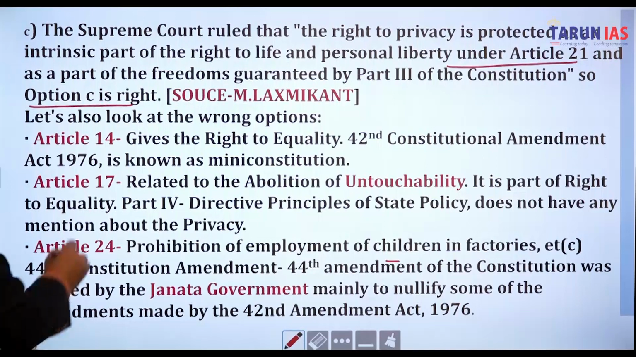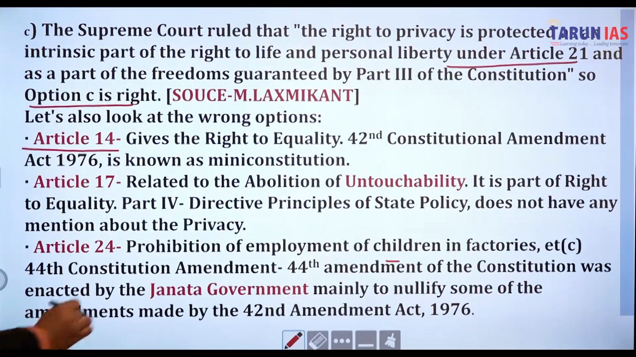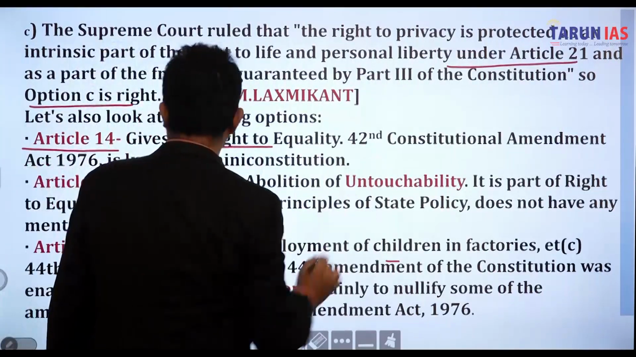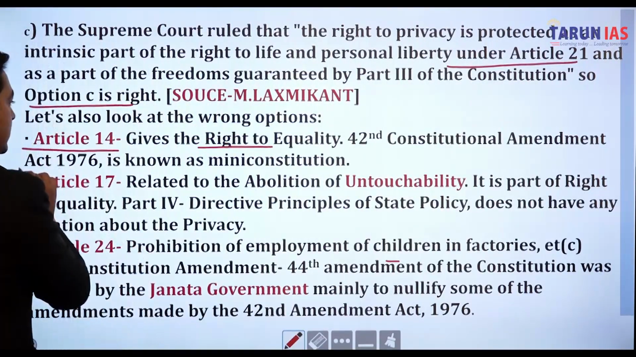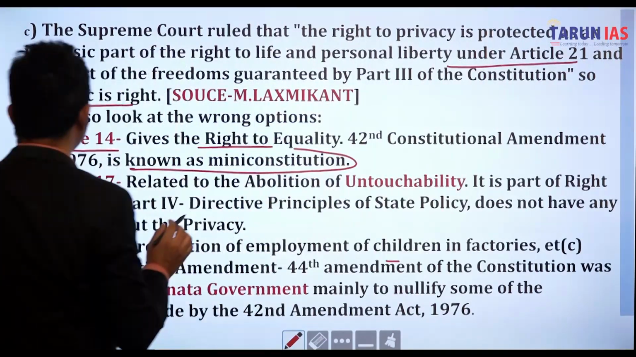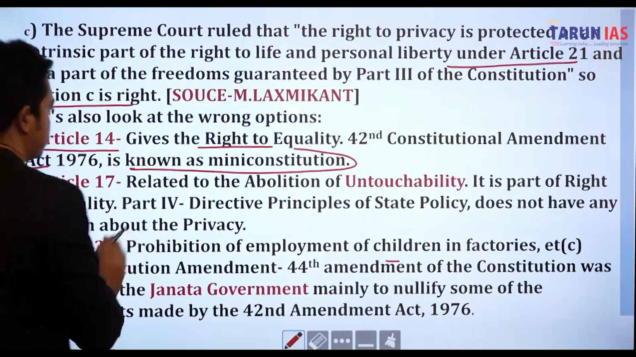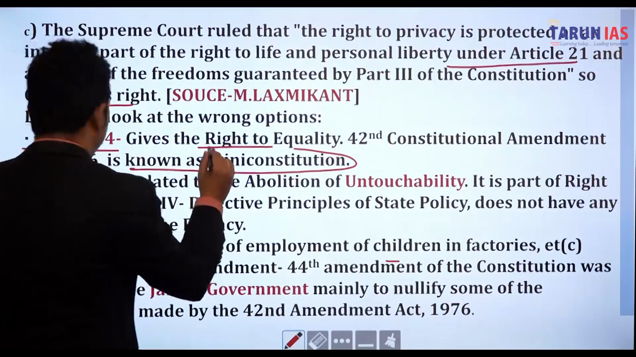Now, what about Article 14? It gives the right to equality. As mentioned, the 42nd Constitution Amendment Act 1976 is known as the mini constitution. So which amendment is known to be the mini constitution? The 42nd Constitution Amendment Act is known to be a mini constitution. And Article 14 gives the right to equality.